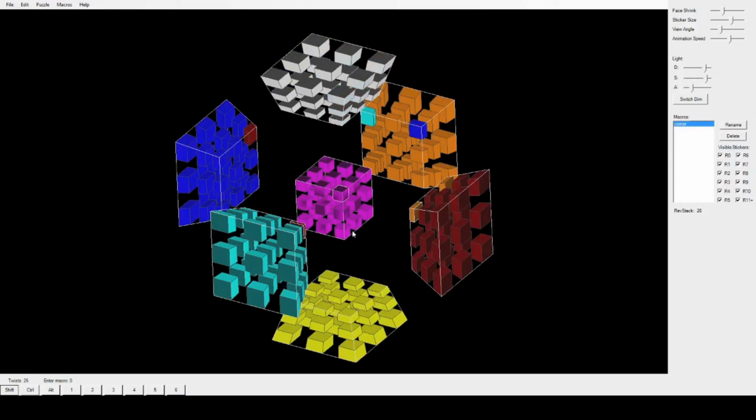And then Control M to show that that's all we have. It should say enter macro name. We're just going to name it 4C cycle. And there you go. You can see it right here under macros. So that was our macro.